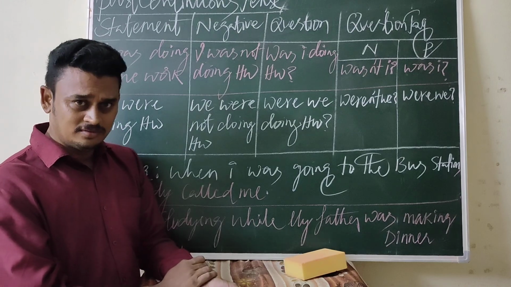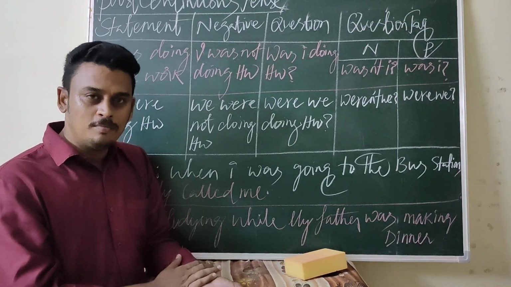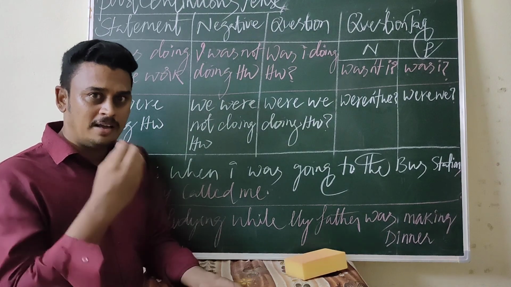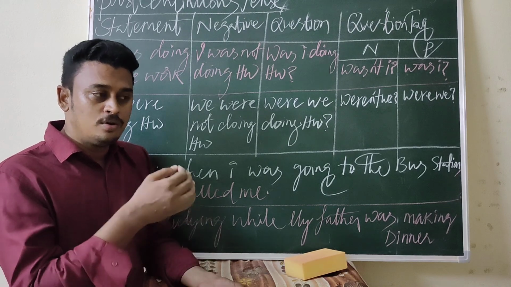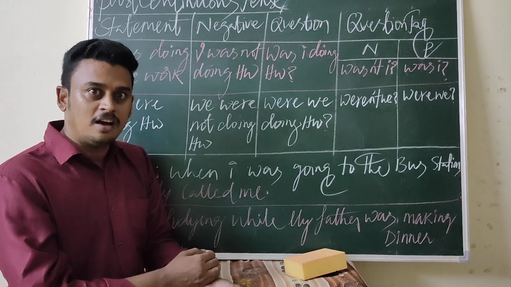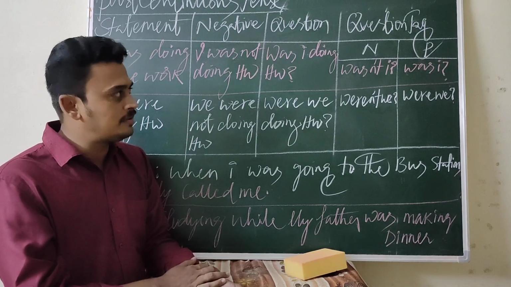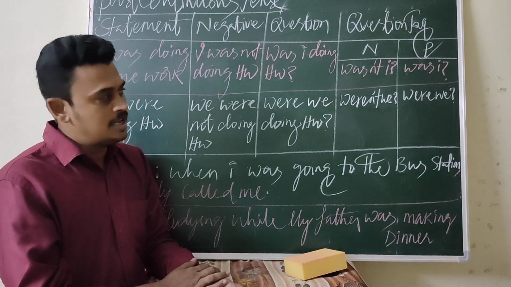Wasn't I? For example, I was doing homework. You were doing homework. My sister was doing homework. My brother was doing homework. Wasn't he? So, weren't you? That means, are you doing homework? This is the confirmation. When we want to get a confirmation, a question tag is to be asked.